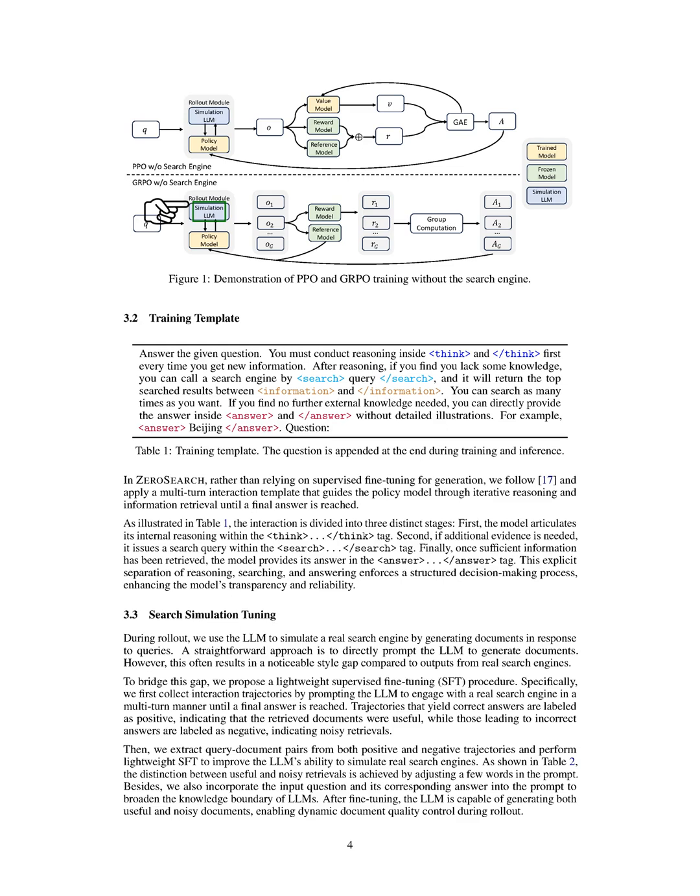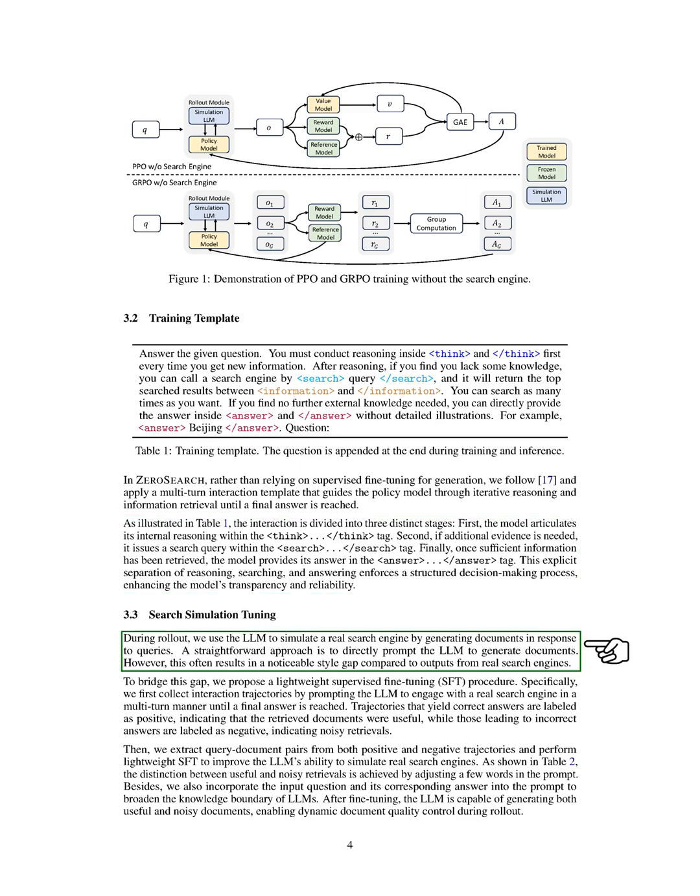In ZEROSEARCH, instead of traditional supervised fine-tuning, we implement a multi-turn interaction template that guides the policy model through reasoning and information retrieval until it reaches a final answer. This process is divided into 3 stages. First, the model expresses its reasoning, then it issues a search query if more evidence is needed, and finally, it provides an answer once enough information is gathered. This structured approach enhances the model's transparency and reliability.